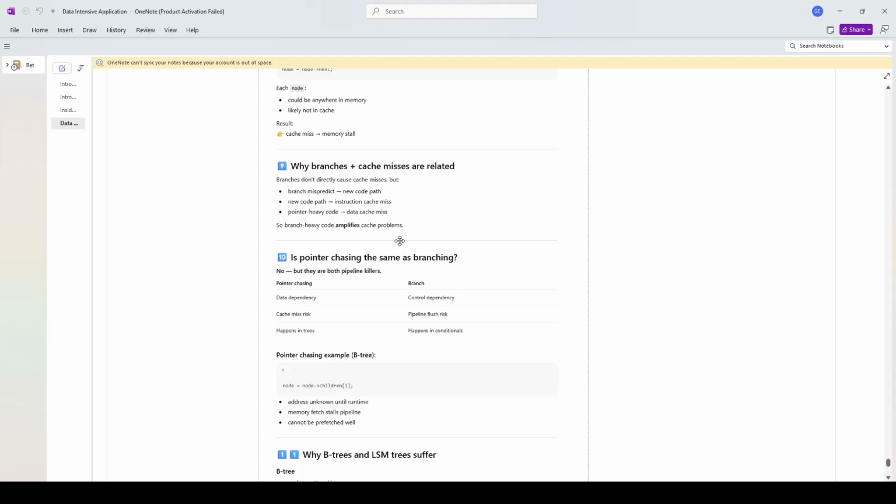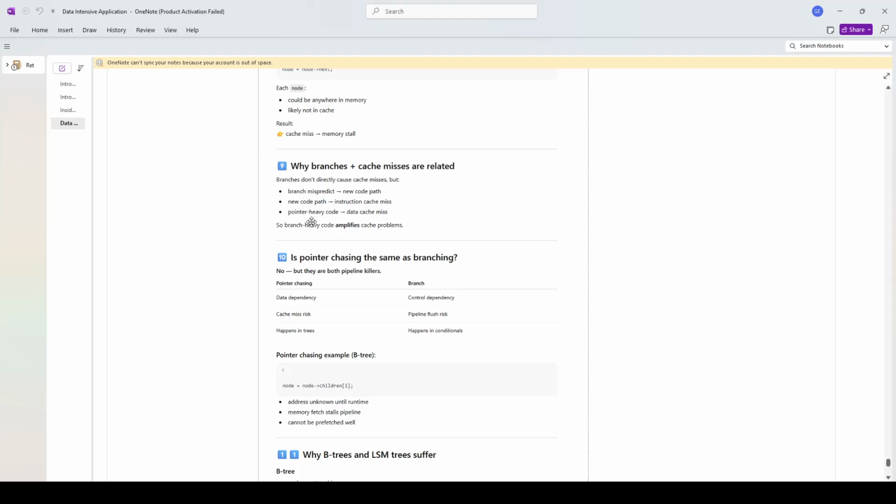The branches and the cache misses are related because if you mispredict, you will need to get the new code path, and the new code path means an instruction cache miss, in the instruction part of the cache or the L1, L2, L3 cache, and the pointer heavy code will have a lot of data cache misses. So branch heavy code amplifies cache problems.